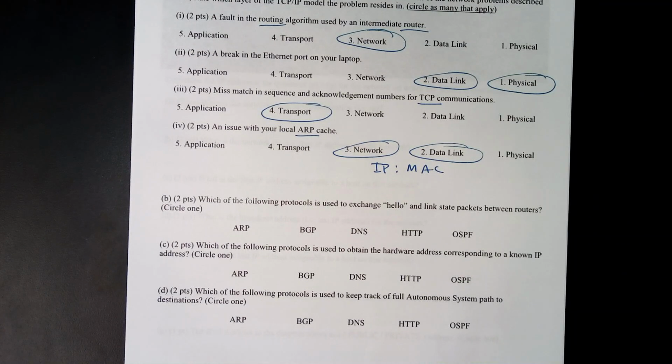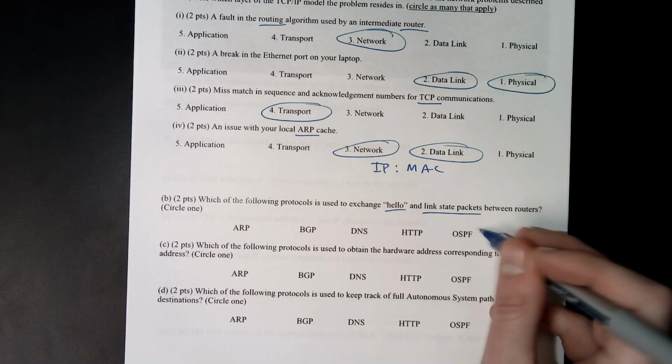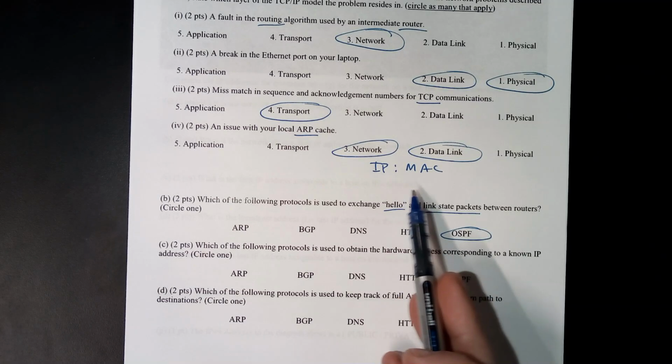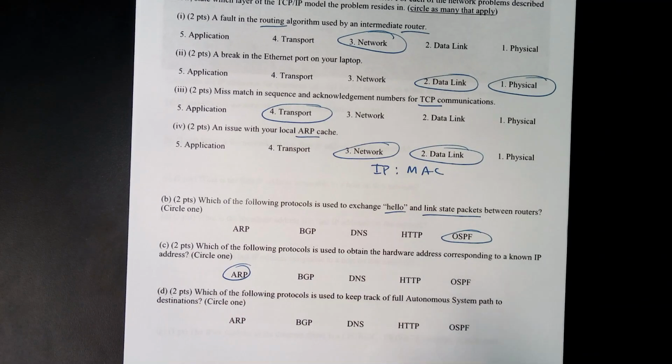Moving on to part B, which of the following protocols is used to exchange hello and link state packets between routers? This is just a definition thing: hello and LSP are part of the OSPF protocol. That's the definition of that. We'll see more of these in the next couple questions, and then I'll sort of cover the rest. Which of the protocols is used to obtain the hardware address corresponding to a known IP? We just talked about that. That's the ARP protocol, which figures out a MAC address for a known IP address.